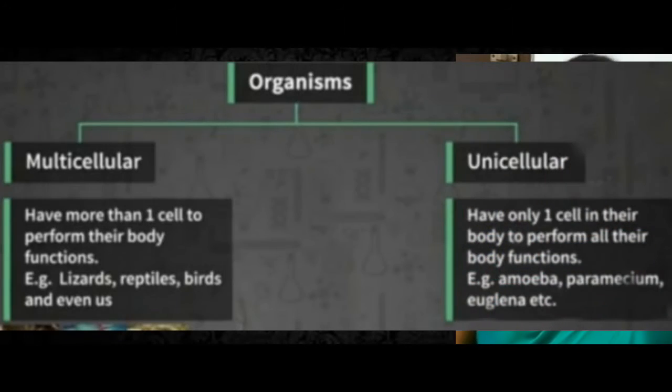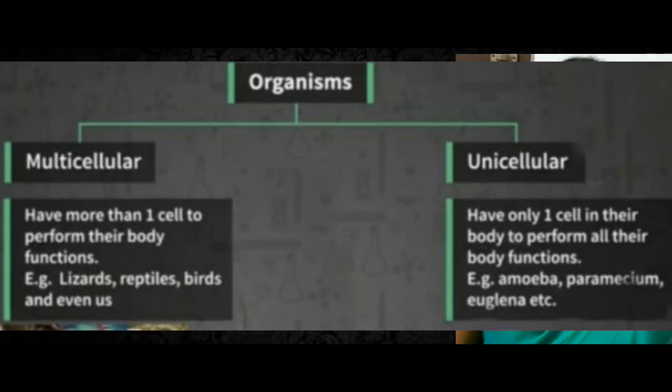I already told you, the kind of food differs from organism to organism. There are differences between the digestive systems of all organisms, which are studied as different digestive systems. The organisms are divided into two types, unicellular organisms and multicellular organisms. Unicellular organisms, for example, amoeba, paramecium and euglena, have only one cell and perform all the functions of the cell. And the multicellular organisms have more than one cell, or multiple cells, and they perform the cell functions.